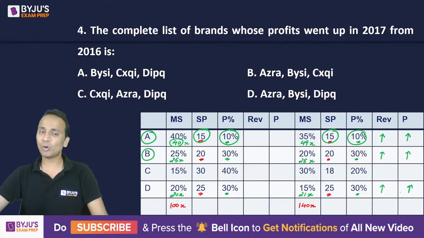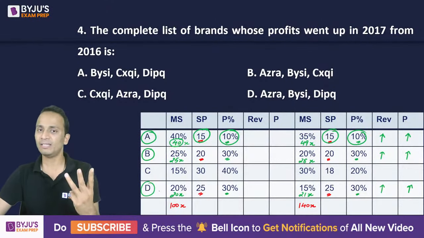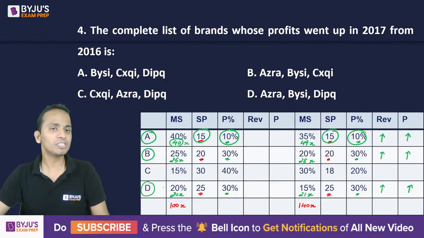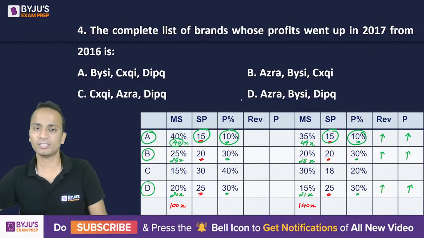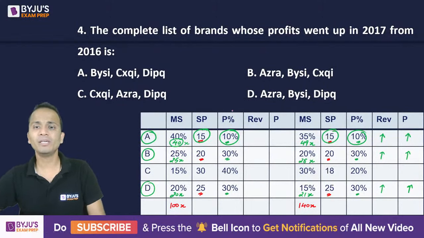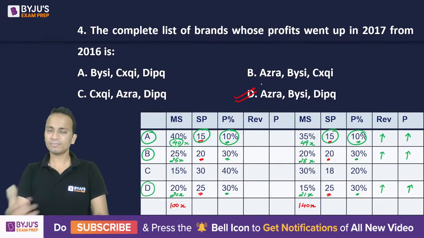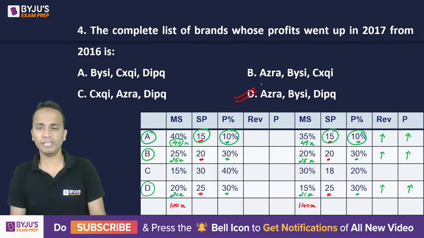So definitely A, B and D, these are the three brands. Now you can check among the options and you can easily mark your answer. So the answer here will be A, B and D. There is no option which includes all the four brands. So the correct answer here will be option D.